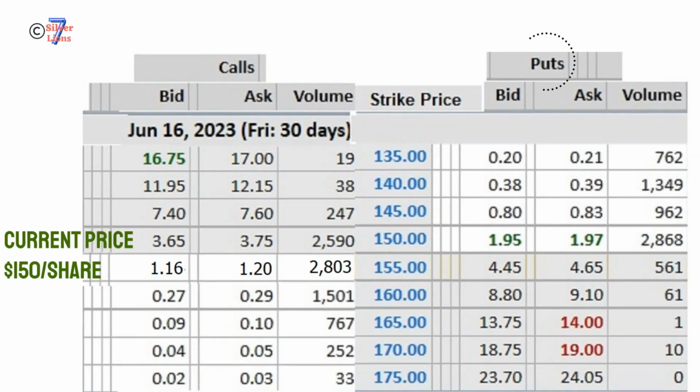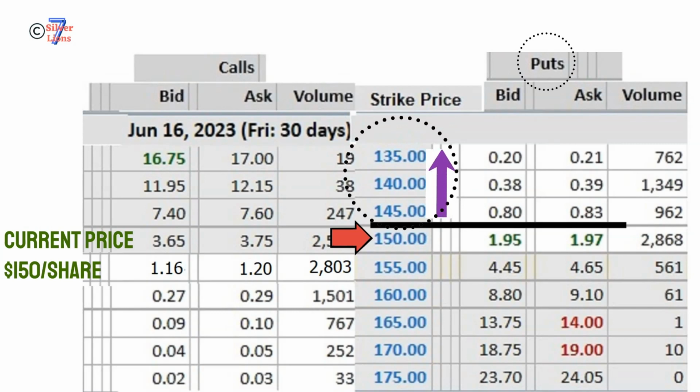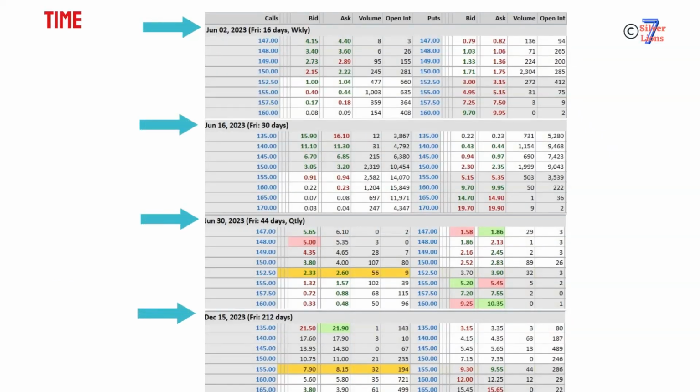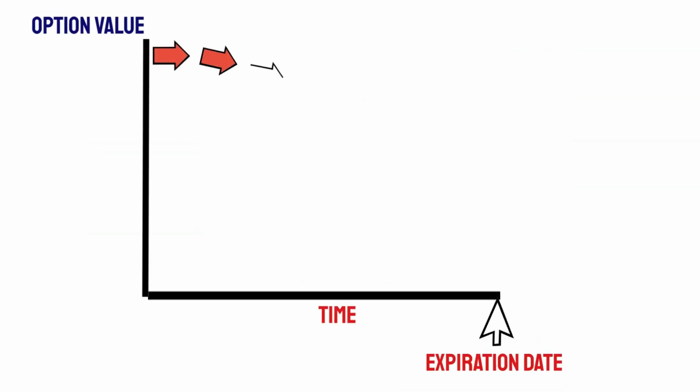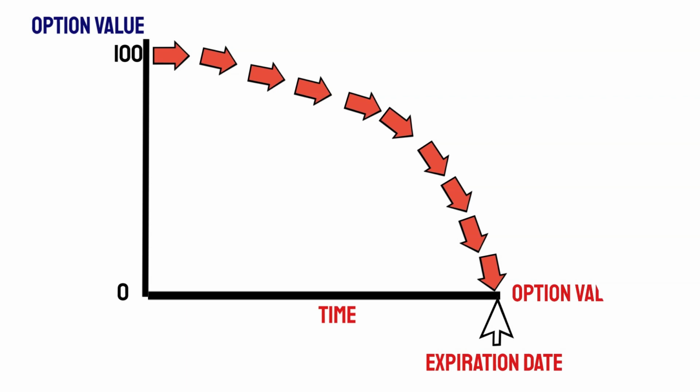In the put option, the strike price is lower than the stock's current price. If you buy a put option, strike price lower than $150 is out of the money. Strike price $145, $140 or so on are out of the money. Another factor determining the option contract price is time frame, the length of time until the contract's expiration date. If an option has a longer time frame left, the value is higher. The option price will get lower as time gets shorter.